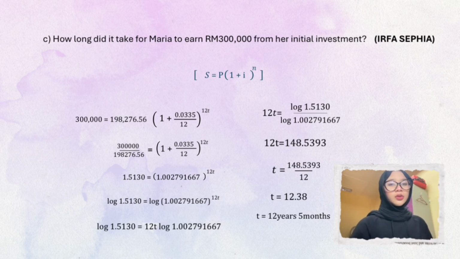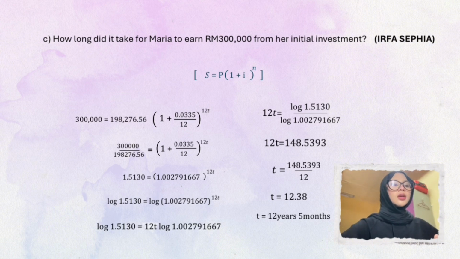Now we substitute the values into the formula. The final amount S is 300,000 ringgit. The principal P is 198,276 ringgit and 56 cents. The interest rate is 3.35% per year, so we divide it by 12 because it is compounded monthly. Now we form the equation: 300,000 equals 198,276.56 bracket 1 plus 0.0335 divided by 12 close bracket power 12t.